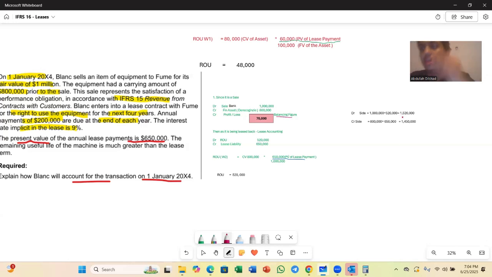Now you can see your debit side is overstated and your credit side is understated. On your trial balance, both the debits and the credits have to be equal, right? So you need to add 70,000 to your credit. And since it's a credit entry, it would fall under profit.